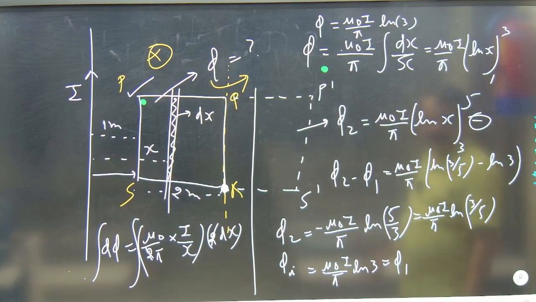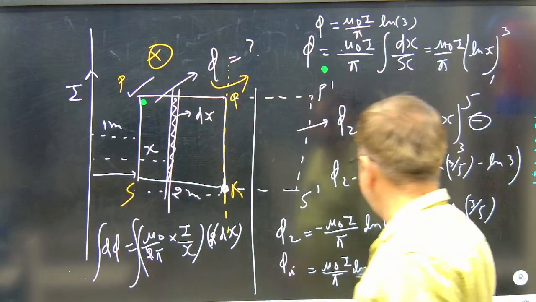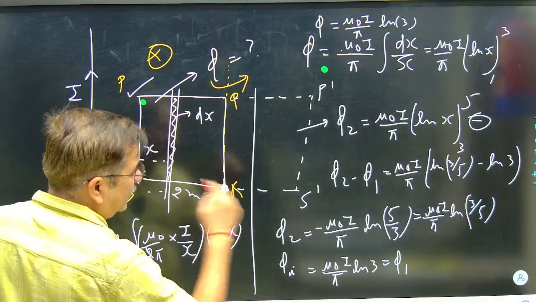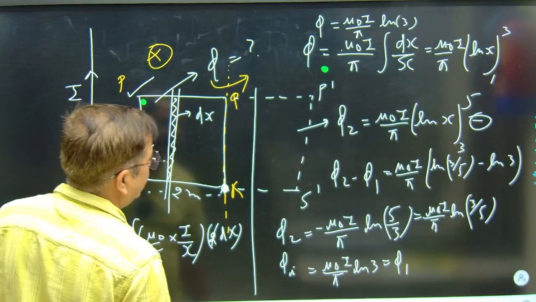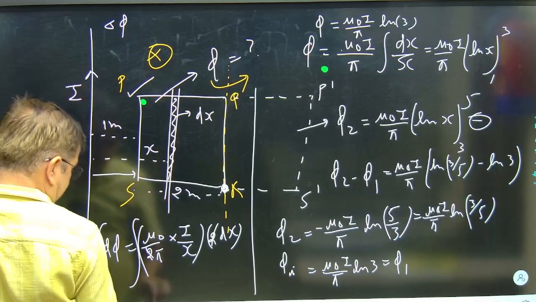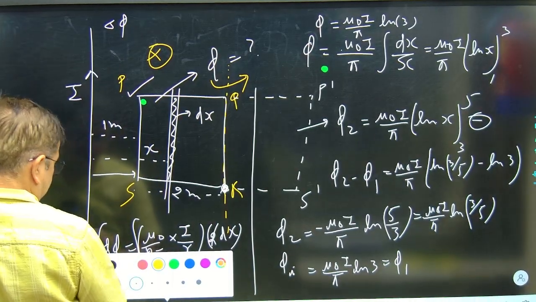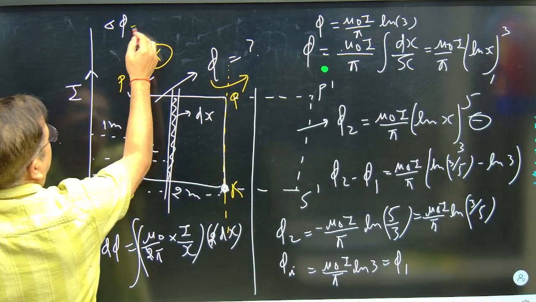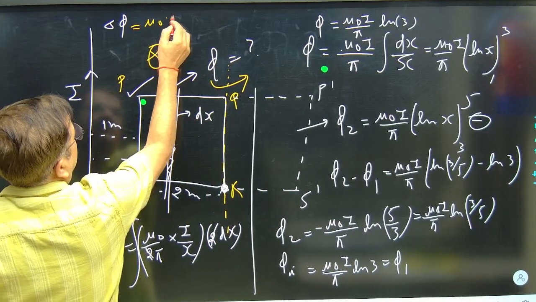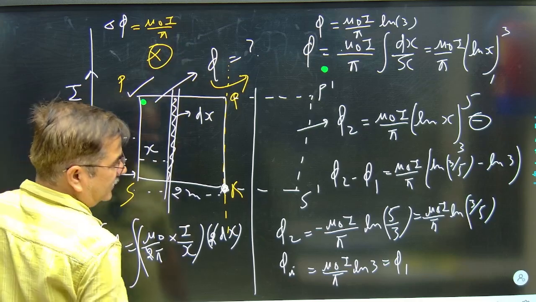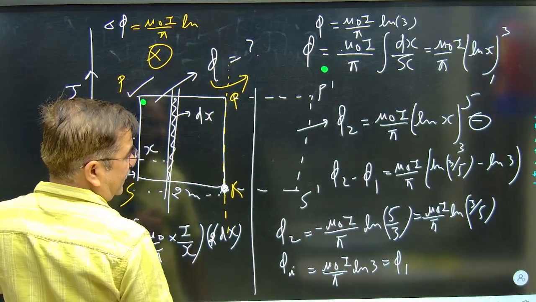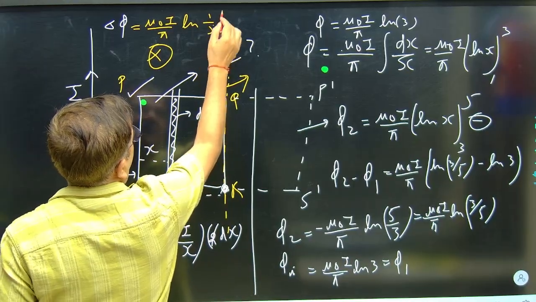Correct? So, further result, what can I write? If I write the further result, log A minus log B is log A upon B. So this is the flux change, and delta phi will be μ0 I by π, the result, and ln 3 upon 5 by 3, ln 1 by 5.